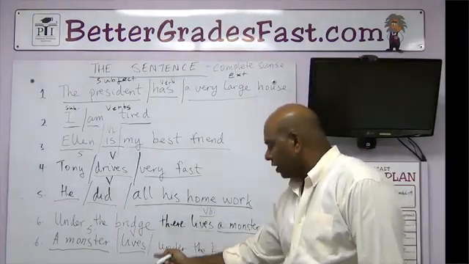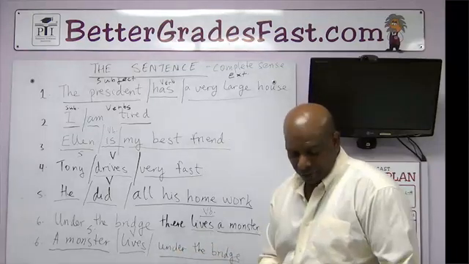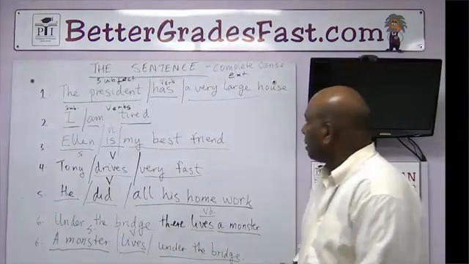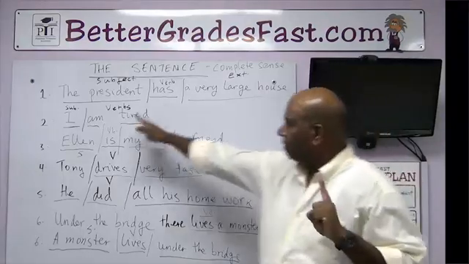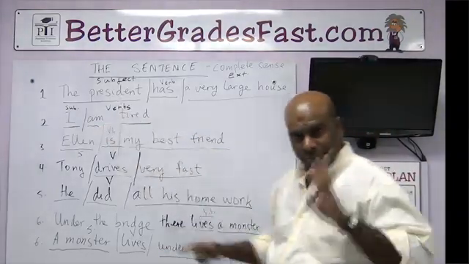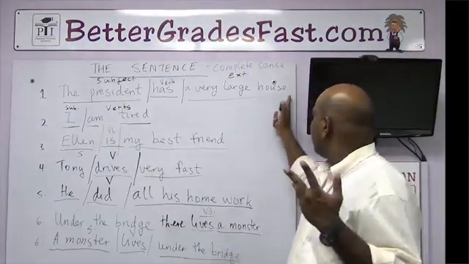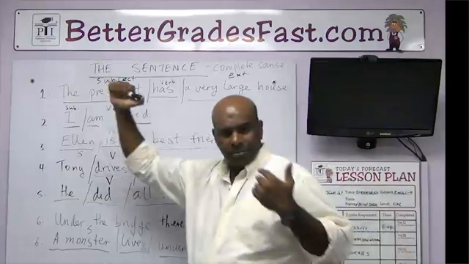Subject, verb, extension. So remember, a sentence makes complete sense. It has a verb and a subject. Okay? And it ends with a full stop. Begins with a capital letter.